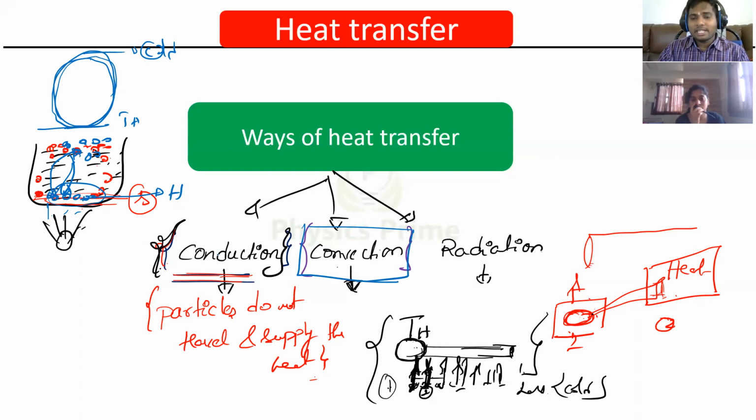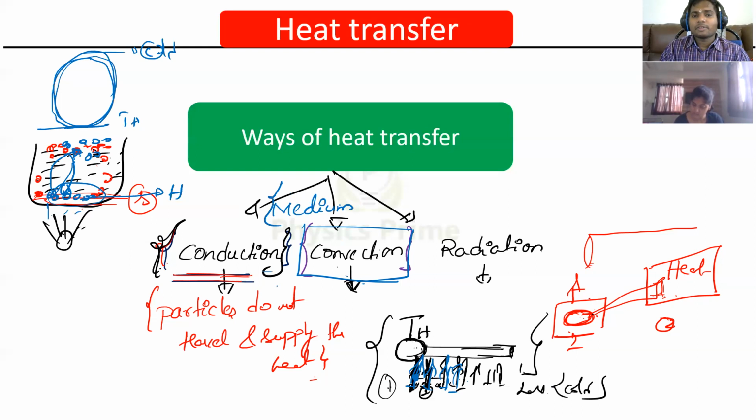In the first case also, you have seen there is vibration of molecules, right? And energy is getting transferred. Here molecules themselves are carrying the energy from one end to the other end. So for both of them, we need a medium.